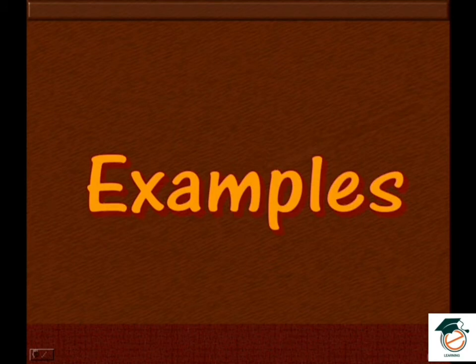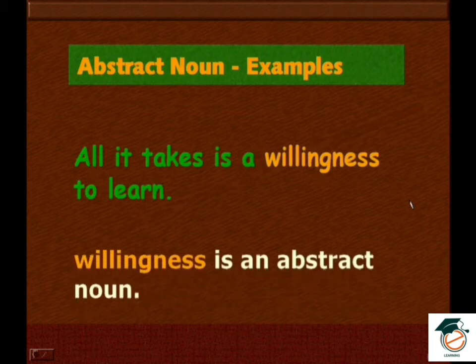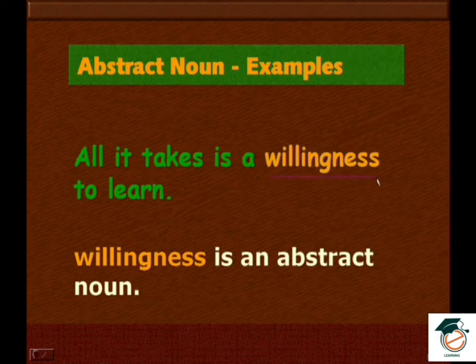Now you can see some example sentences. All it takes is a willingness to learn. In this sentence, you need to find out which one is the abstract noun. To learn, what is required? It's willingness. Therefore, here willingness is the abstract noun. You can feel willingness and get some idea what is meant by that, but physically it is not existing. That is why we put it under the abstract noun category.